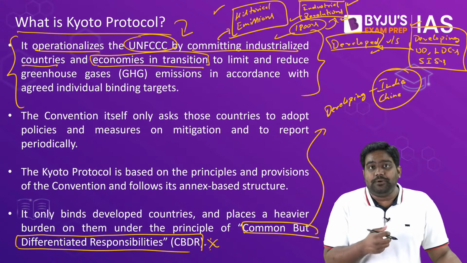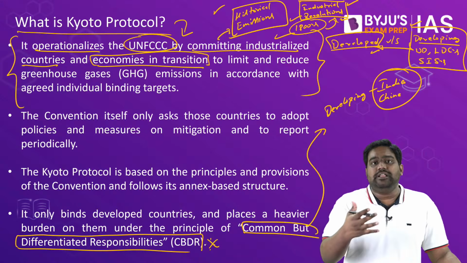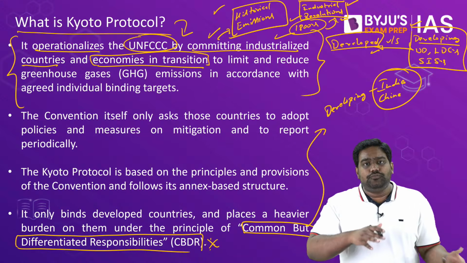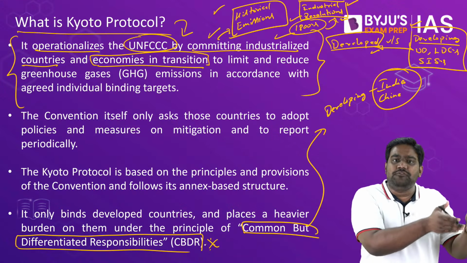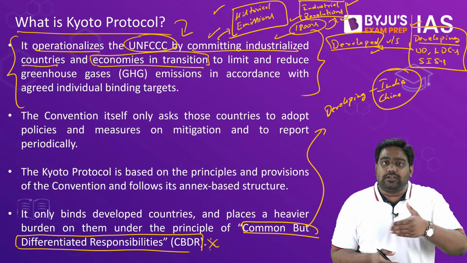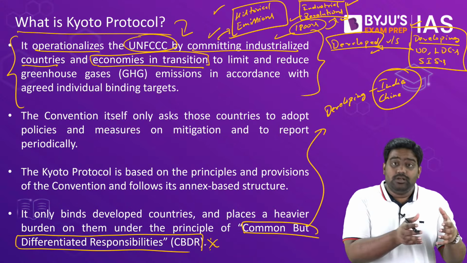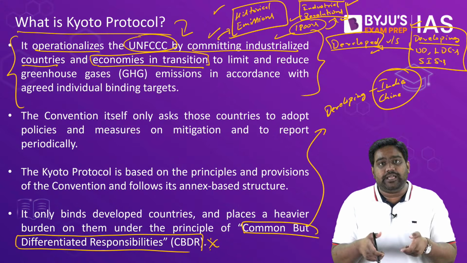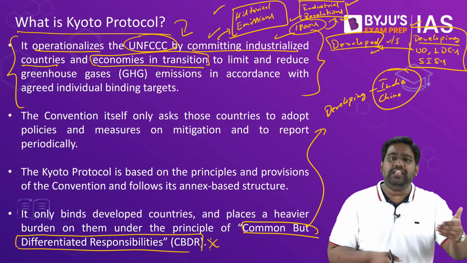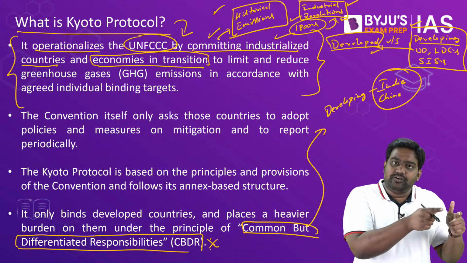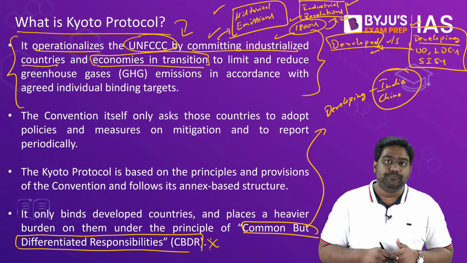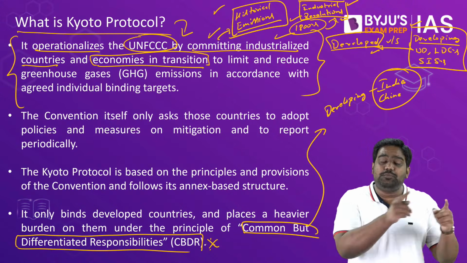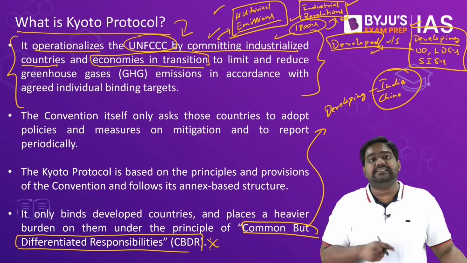When the Industrial Revolution happened in Europe, a massive amount of greenhouse gases were released, and these countries are developed today because they could freely burn fossil fuels for 150 to 200 years. If you look at countries like, let's say, Canada, US, European nations, even Russia and Japan, the reason why they are developed today is because they were able to freely burn fossil fuels to power their transportation sector and to power their industries. So this is what we refer to as historical emissions. They are responsible for a large part of the climate change that has happened.